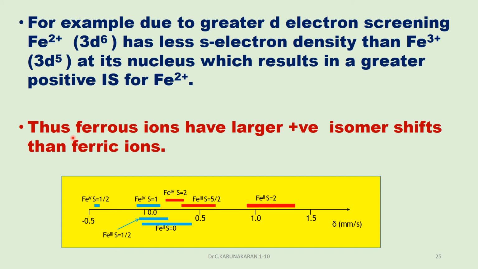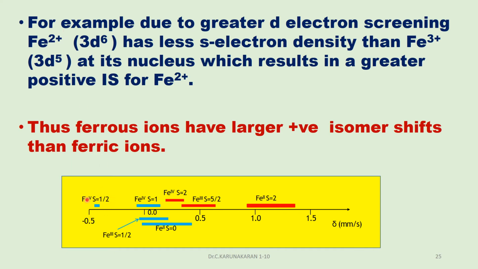Now, ferrous ions have larger positive isomer shift. This is 0. Ferrous ions, Fe2+, have larger positive isomer shift, whereas ferric ions have lower isomer shift. Why? Because Fe2+ is 3d6 and Fe3+ is 3d5, so there are more d orbital electrons.